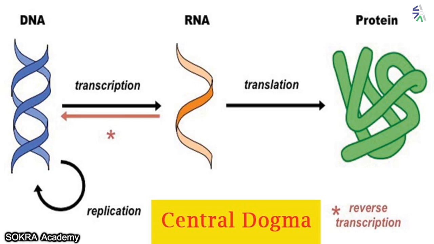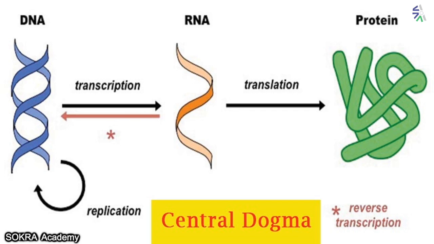Now, before we begin how the formation of protein takes place, let me tell you what the central dogma is. Every human being or every living organism has to make protein to survive. Without protein, the body is not going to function. So, who is going to form this protein?